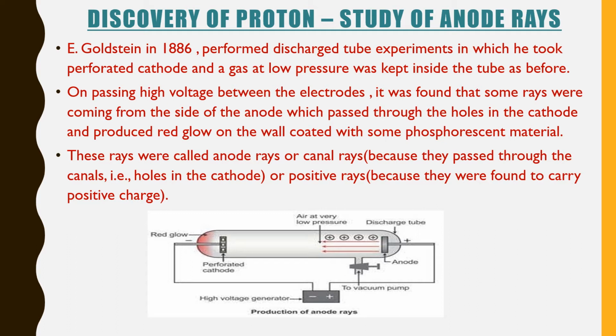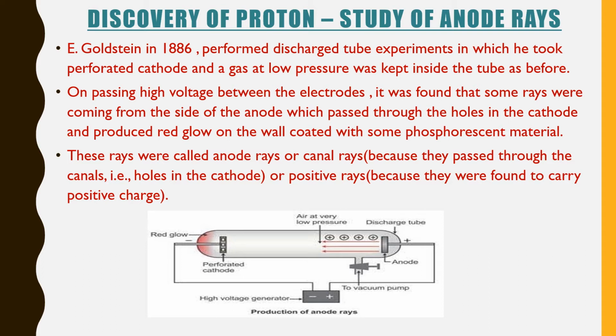We can see here the anode and cathode. It was found that some rays were coming from the side of the anode, which passed through the holes in the cathode and produced red fluorescence on the glass wall, which is coated with phosphorescent material, that is zinc sulfide. These rays were called anode rays or canal rays.